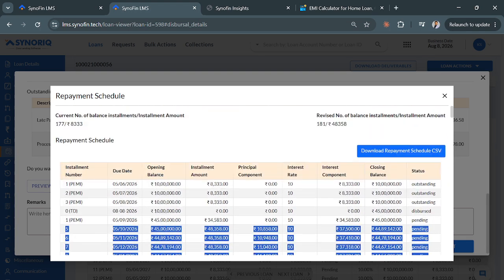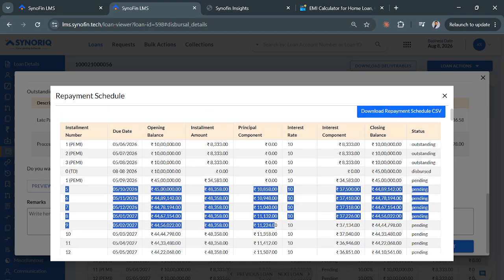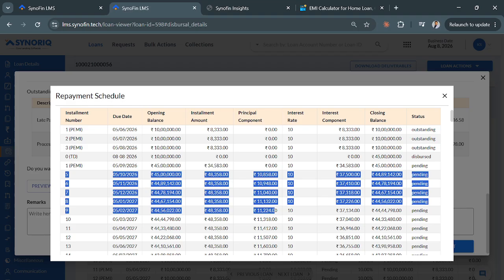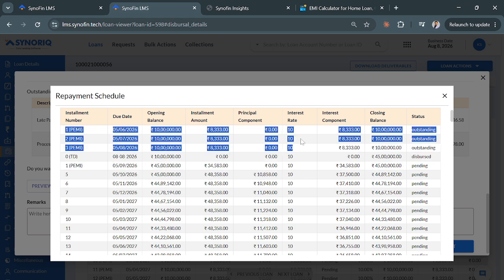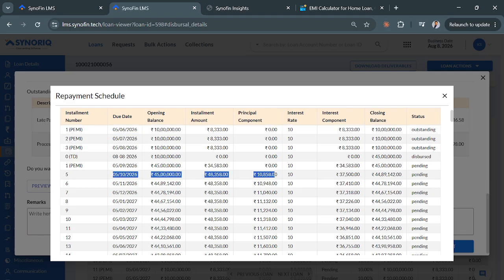It has become 184. What would be the repayment start date? The repayment start date should ideally be 5th of October, but I don't think we changed that. I'm not sure if we changed that. But why are the installments being started on this? So repayment can either be this or this. Repayment means it is not always a principal entry. Repayment can also be this entry. It is quite confusing whether the repayment should be considered as this, the first one, or the one from which the actual principal started, right? So I'm also not sure if repayment start date is this or this. So it is quite confusing.